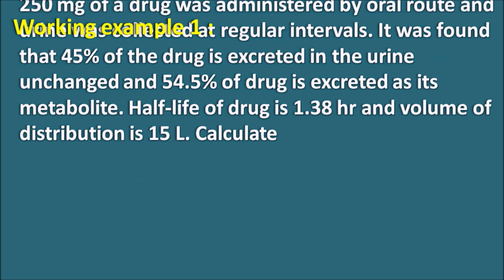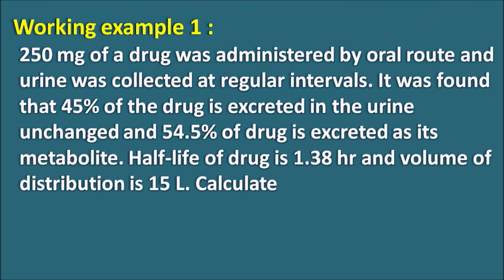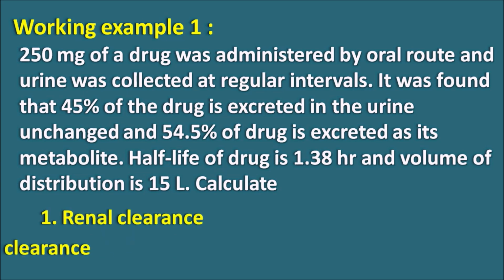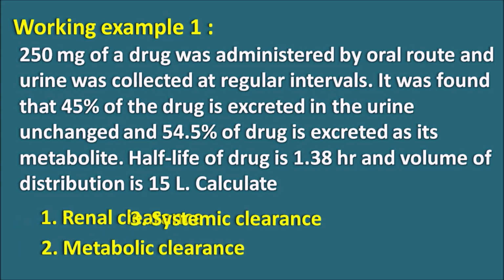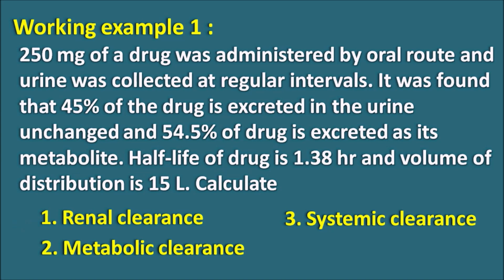Working example 1. 250 mg of a drug was administered by oral route and urine was collected at regular intervals. It was found that 45% of the drug is excreted in the urine unchanged and 54.5% of the drug is excreted as its metabolite. Half-life of the drug is 1.38 hour and volume of distribution is 15 liter. Calculate first the renal clearance, second the metabolic clearance and third the systemic clearance. So we have to calculate the organic clearance as well as the total clearance of the drug from the body.